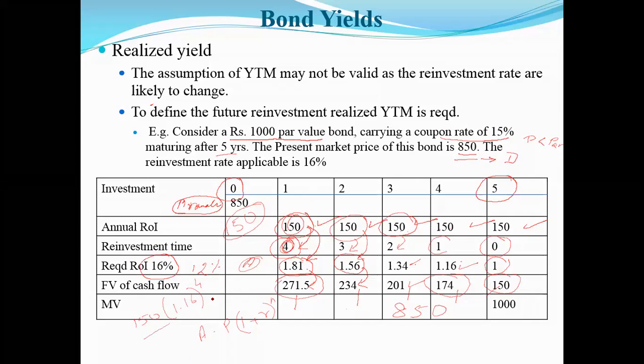Solve this. Only solve that equation. How much are you getting? I'm getting 271.5.